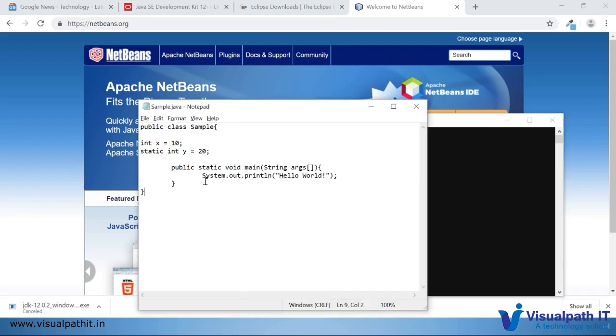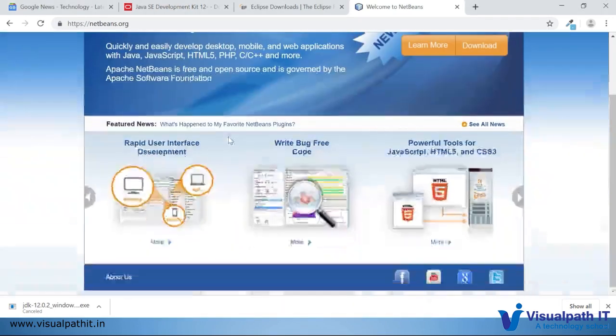And suppose you're writing any predefined classes, like System.out.println. Auto-populated values will come up in the IDE, so we don't need to remember all these things. We have to remember the mandatory things, but syntactically development will be faster if you're using any IDE. If you write System dot, it will automatically populate out, err, and the different methods that are available. It will be easy to maintain, and everything will be comfortable to code.